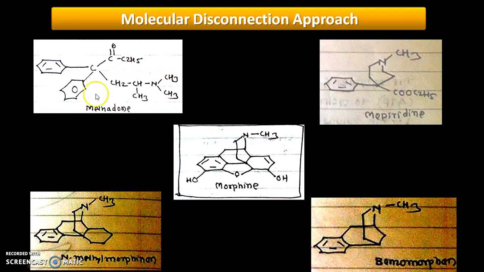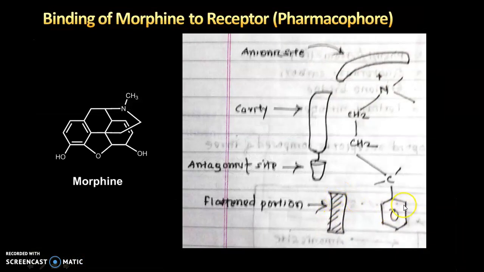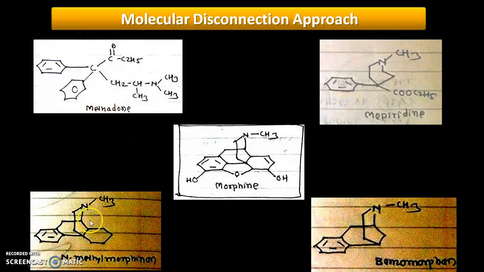So in all the four structures you can see that they just tried to keep the basic pharmacophore. What is the basic pharmacophore? Phenyl ring, one asymmetric carbon, ethyl linkage and nitrogen. In this way they got four different lead molecules, and all four have less habit forming tendency and good analgesic activity.